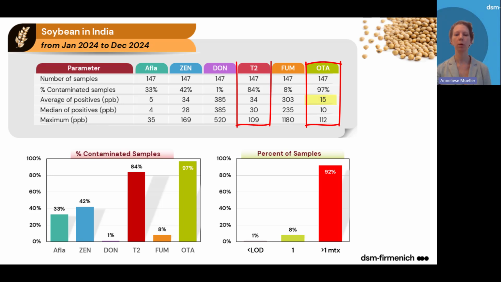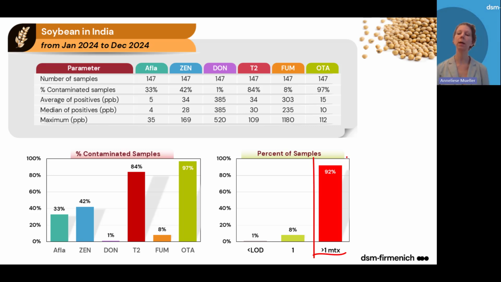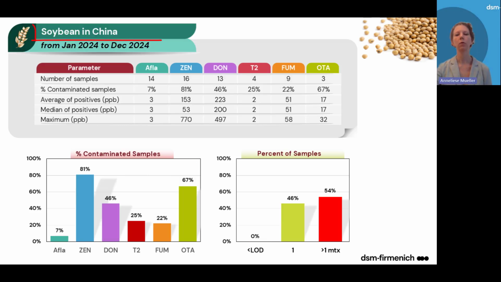We can see that T2 toxin is the secondly most prevalent mycotoxin, followed by ZEN and AFLA also in every third sample, with an a bit increased average of positives of 5 ppb and a maximum of 35 ppb. What is important here is that we see in 92% of those samples more than one mycotoxin has been found, so the co-occurrence is really high. China shows a bit similar picture.